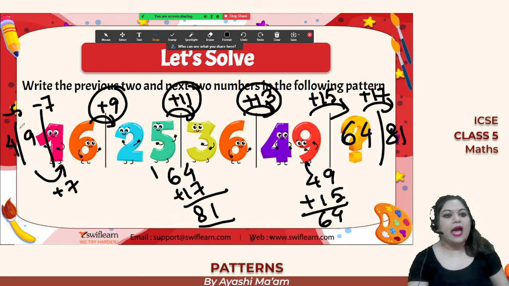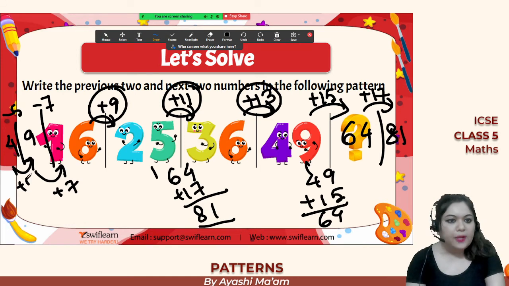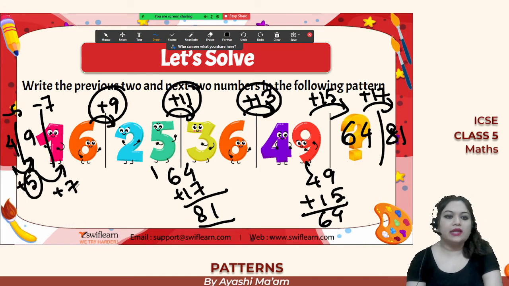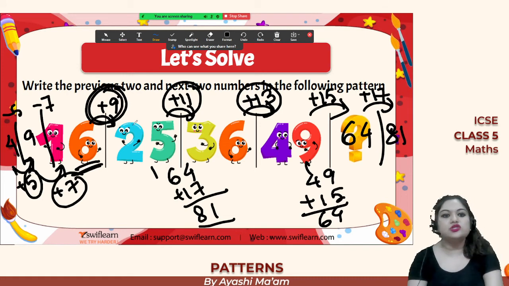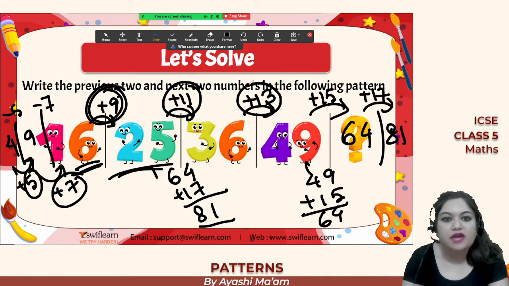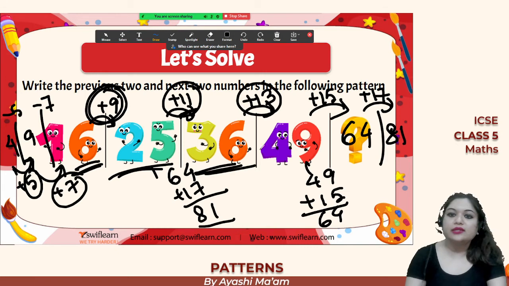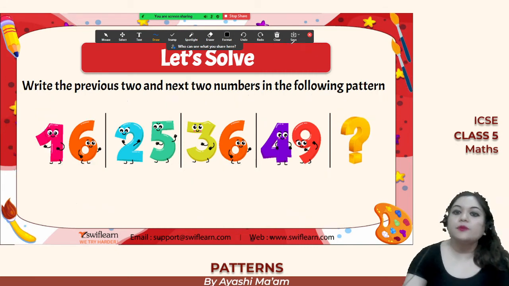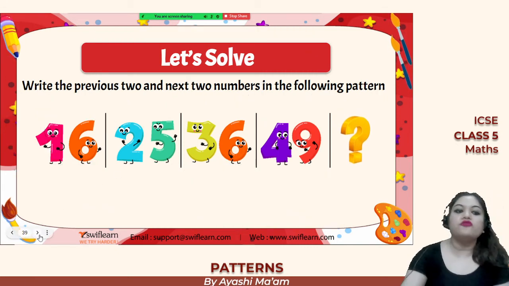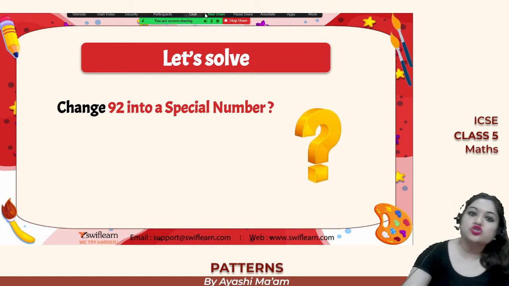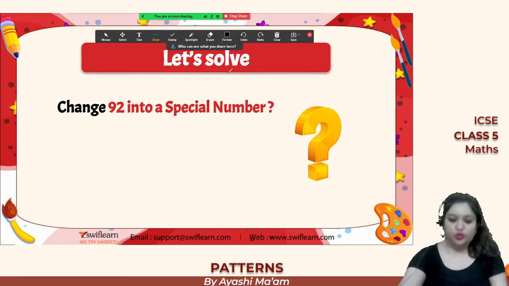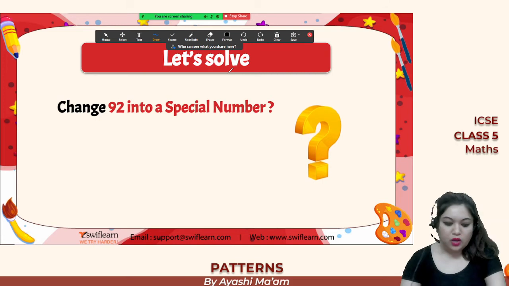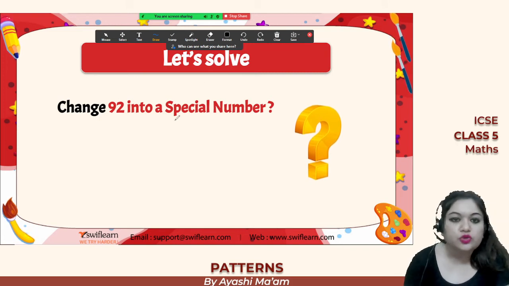So you can simply do 9 minus 5, that is 4. So if you do 4 plus 5, this is an odd number, you will get 9. 9 plus 7, another odd number, you are getting 16. Next odd number is 9, so 16 plus 9, you are getting 25. 25 plus 11, you are getting 36, and so on, right? So sometimes the patterns will be in the form of odd numbers, or it can also be in the form of even numbers as well. Okay, so pay a lot of attention to these things.